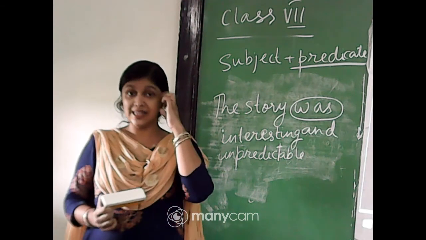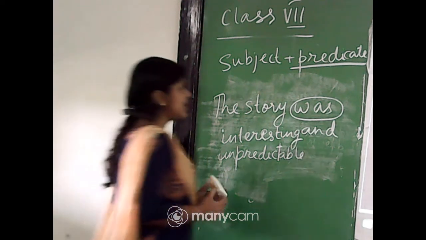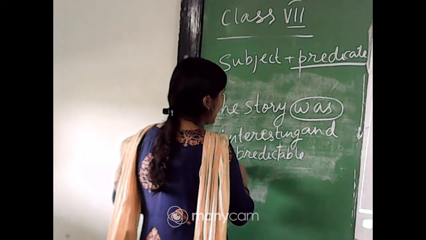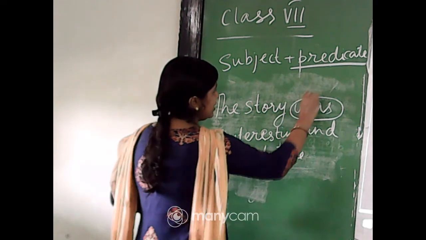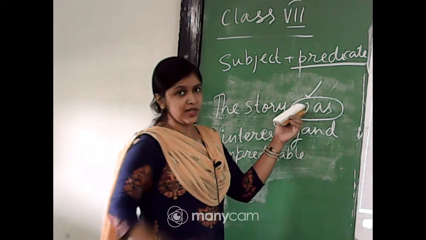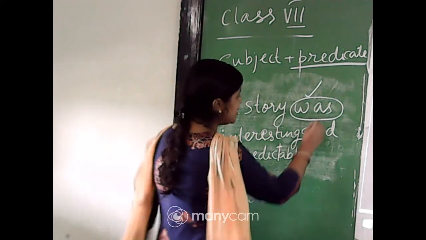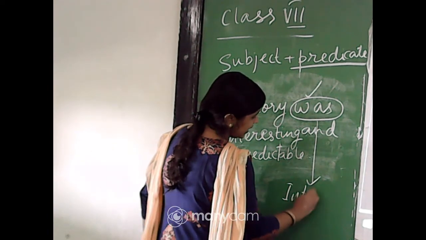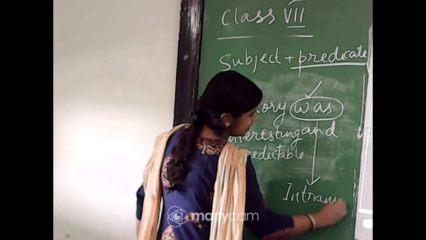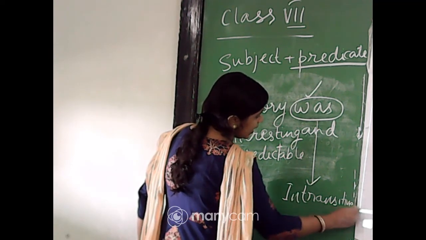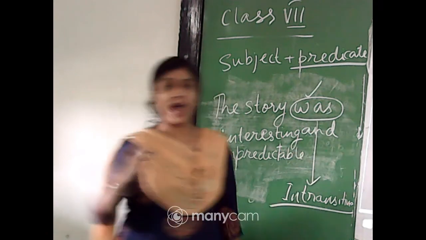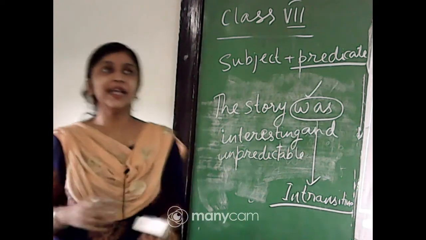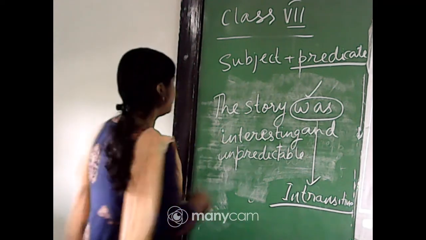Okay, so listen. Suppose this sentence is there: the story was interesting and unpredictable. Now this is a verb, but it is not a transitive verb because be verbs are not transitive. It is an intransitive verb. It does not require an object to complete its meaning. Do you think the action of was can be directed towards something, like if I say he hit the ball?